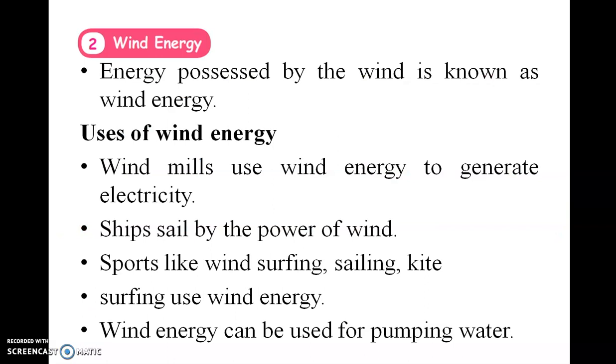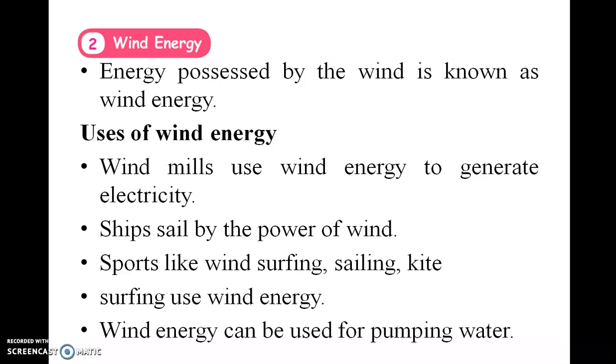Wind energy. Energy possessed by the wind is known as wind energy. Uses of wind energy. Windmill use wind energy to generate electricity. Ships sail by the power of wind. Sports like windsurfing, sailing, kite surfing use wind energy.